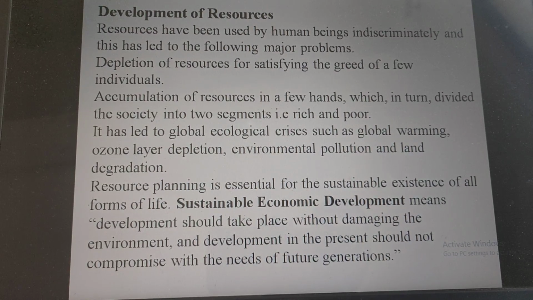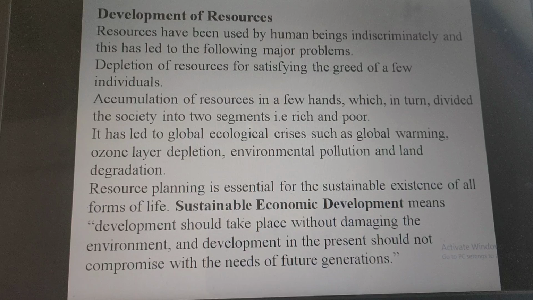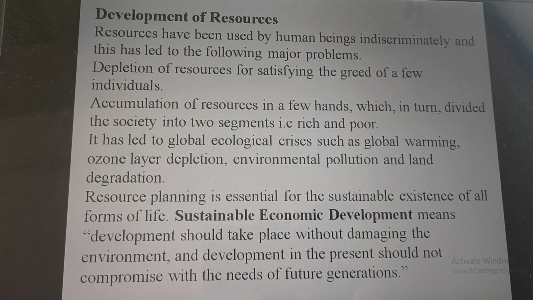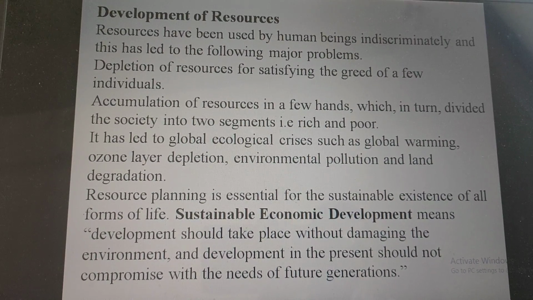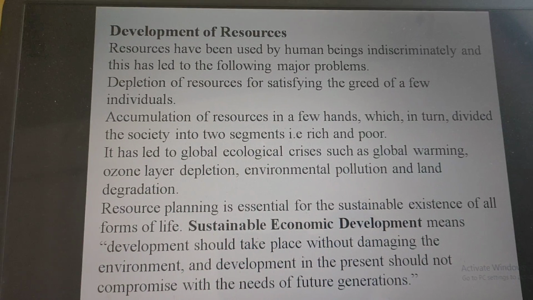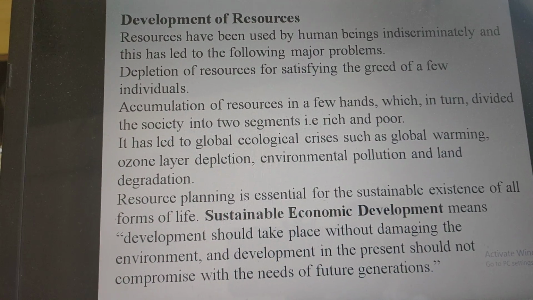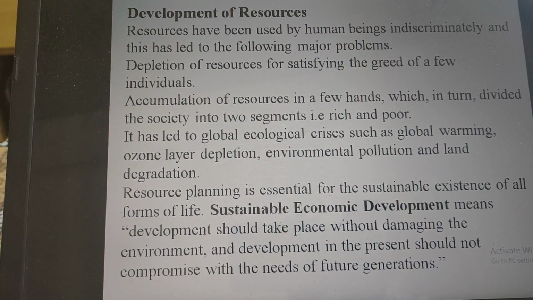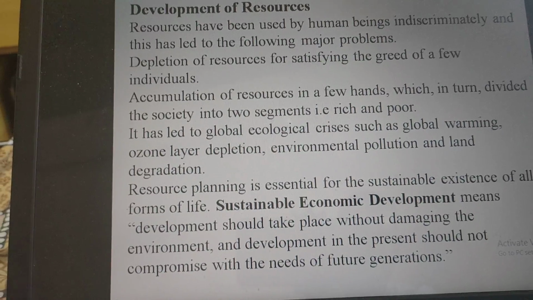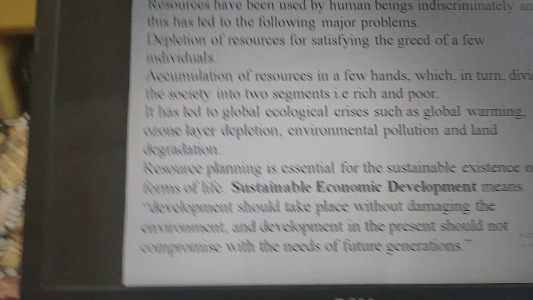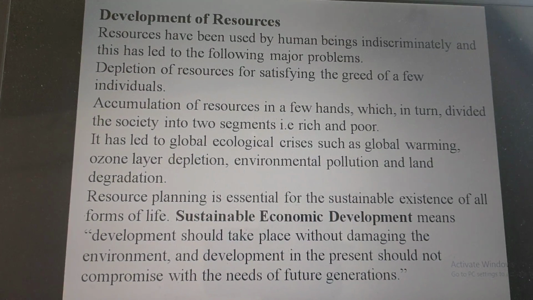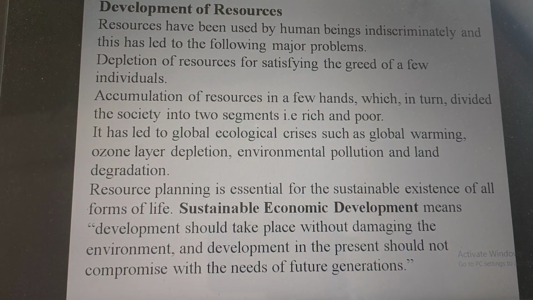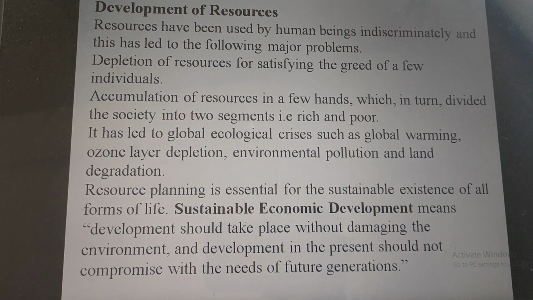So let us see now the development of resources, how we can develop the resources. Resources have been used by human beings indiscriminately, and this has led to the following major problems. The depletion of resources for satisfying the greed of a few individuals, accumulation of resources in few hands, which in turn divided the society into two segments, that is rich and poor.